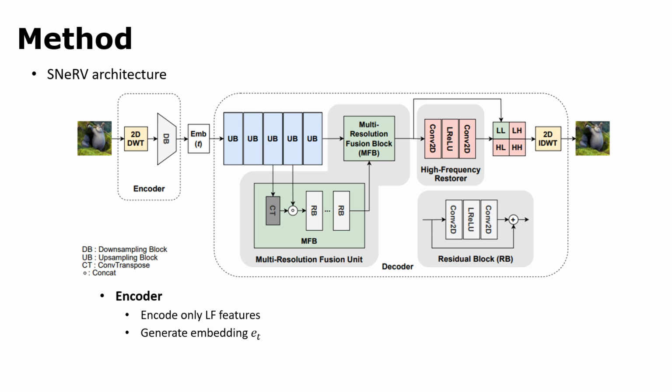The encoder applies two-dimensional discrete wavelet transform to extract low and high-frequency features. Then, the encoder embeds only the low-frequency features to save parameters.